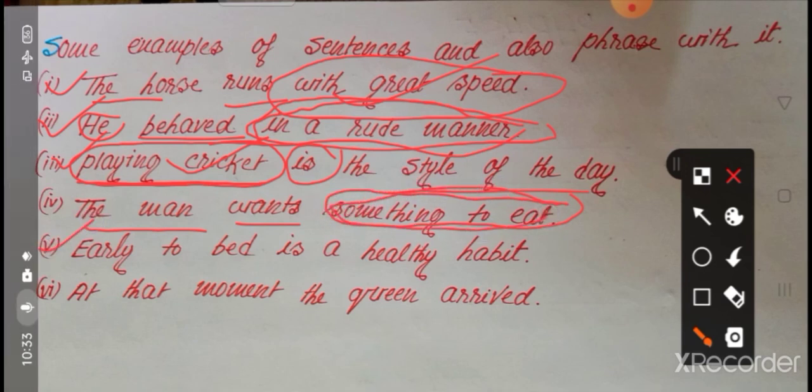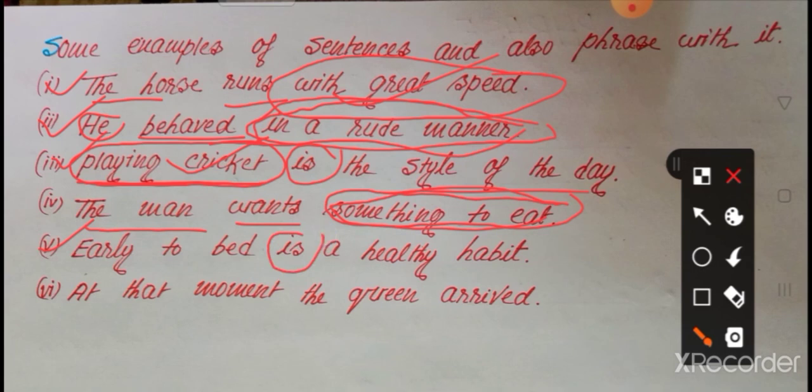Number 5, early to bed is a healthy habit. Is it an example of a sentence? Yes, here there is also a finite verb, is, and early to bed is the subject. So this is an example of a sentence. Is there any phrase? Yes, look, early to bed, a unit of a group of words. Here the sense is incomplete, the meaning is incomplete, and there is no finite verb. So early to bed is an example of a phrase.